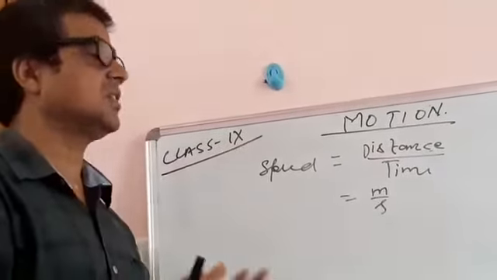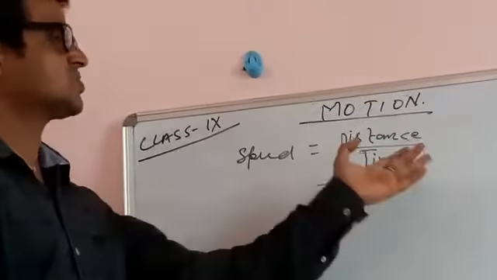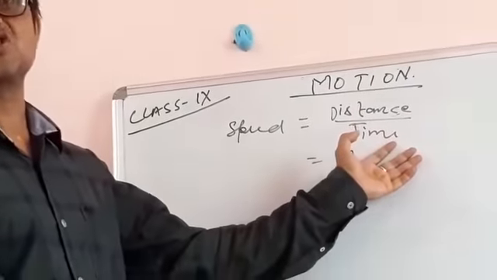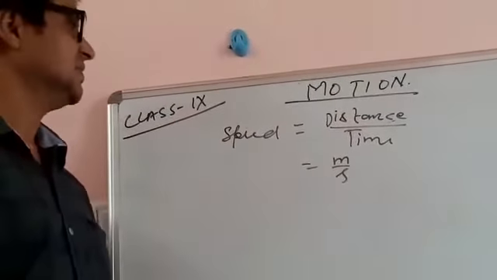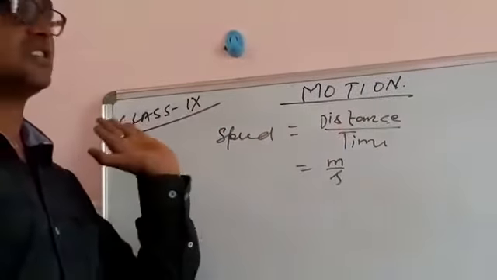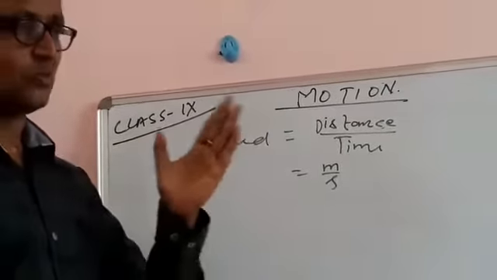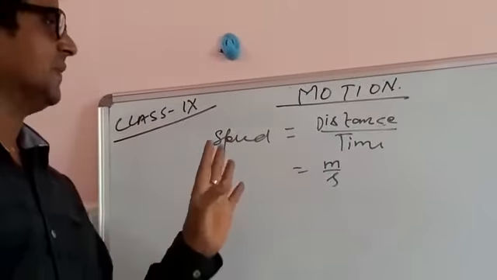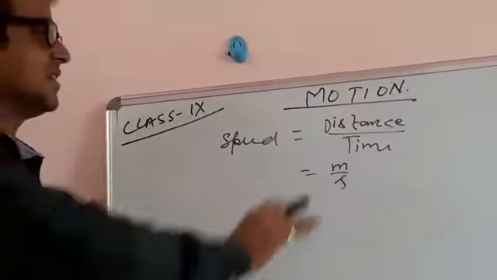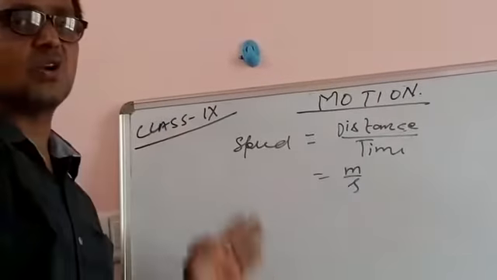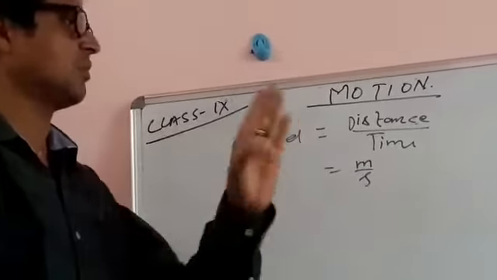You should know how to express and write this. Concept is very, very important in physics. Distance divided by time is called speed. The definition may be given differently in different books, but the origin of the concept is the same.